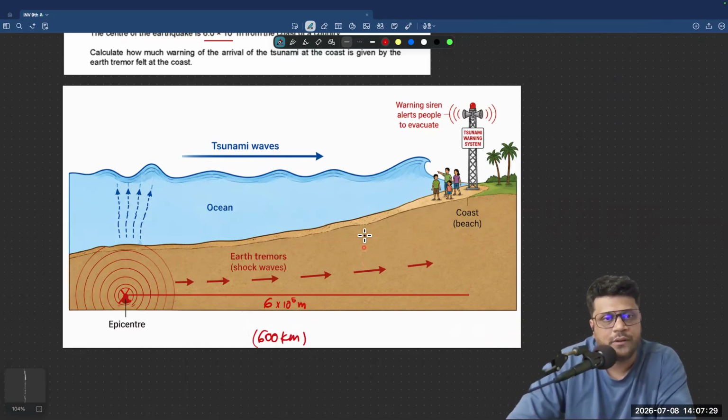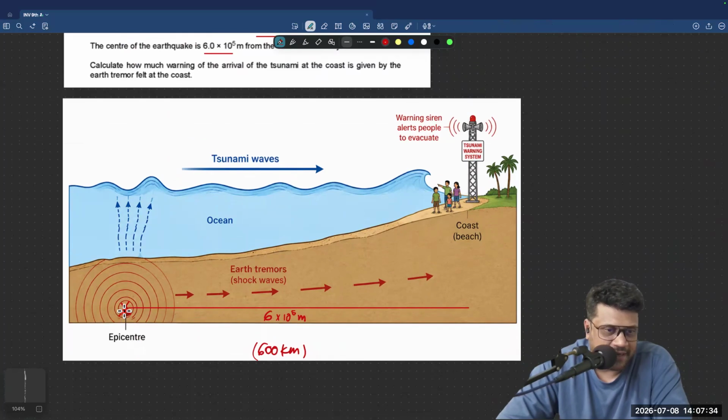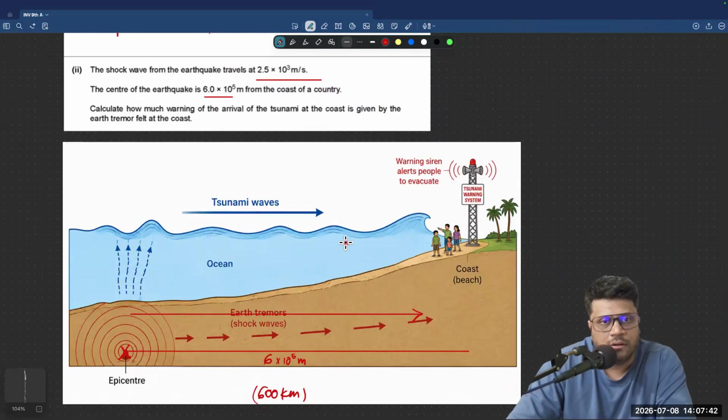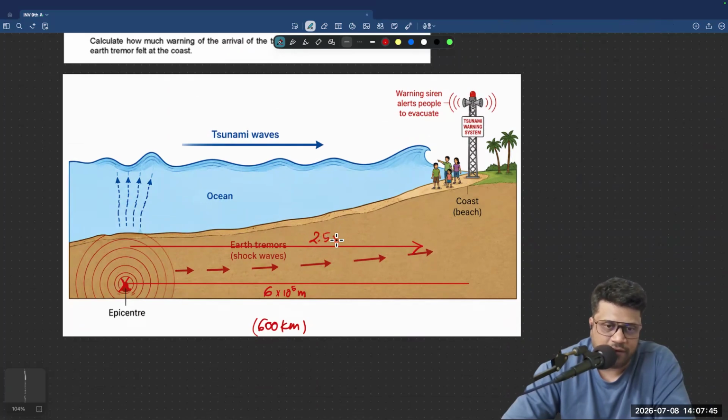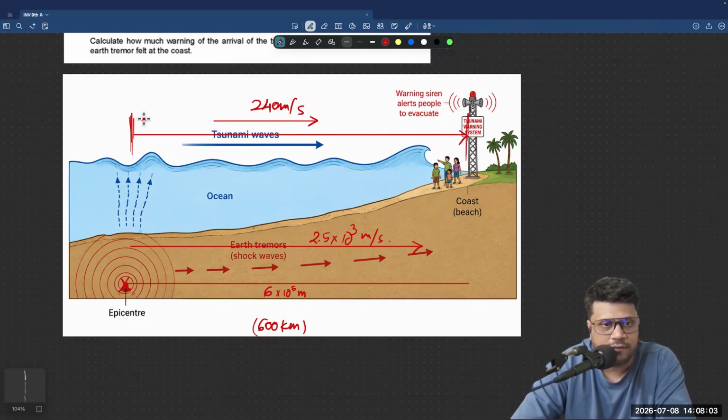And the shock wave from the epicenter through the Earth's surface travels at the speed of 2.5 into 10 to the power of 3 meters per second. And we also know that the tsunami travels at the speed of 240 meters per second from the previous part. And the distance, of course, from the place the tsunami is generated to the coast is the same, 6 into 10 to the power of 5 meters.